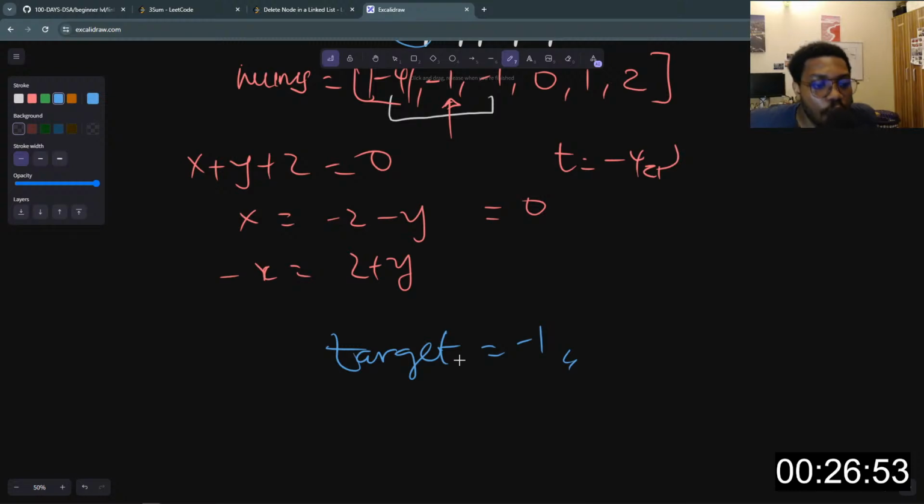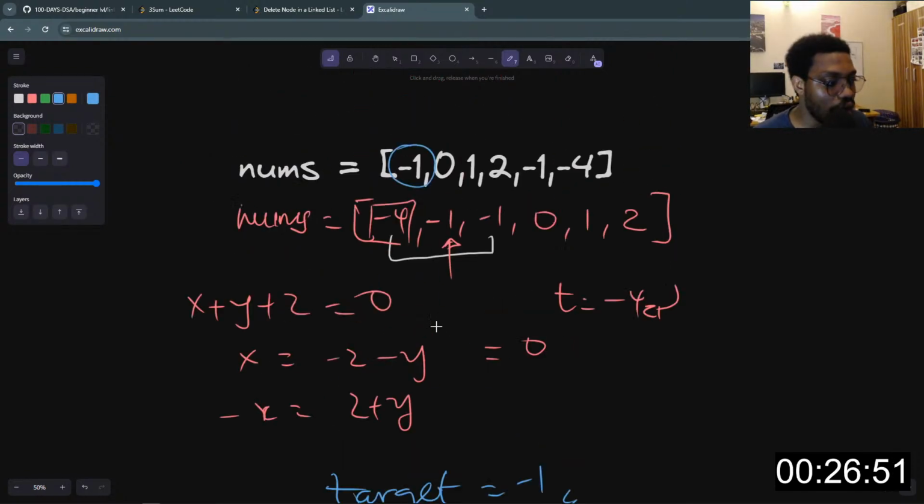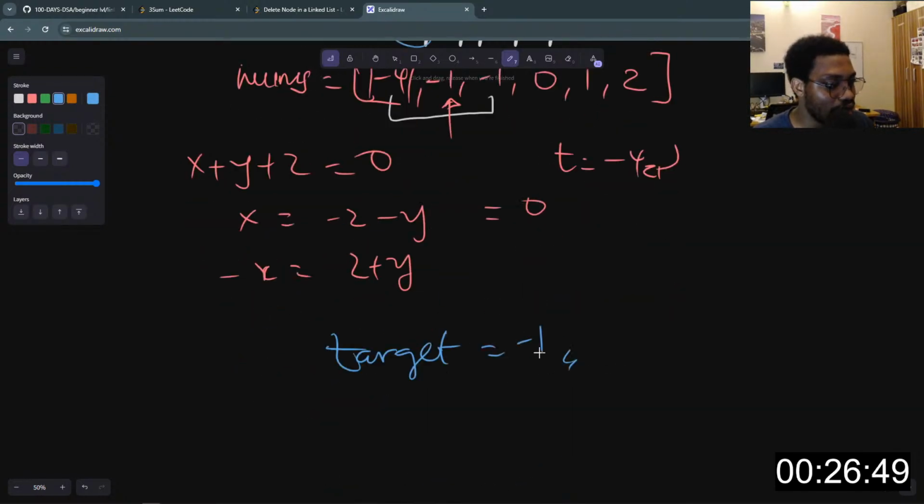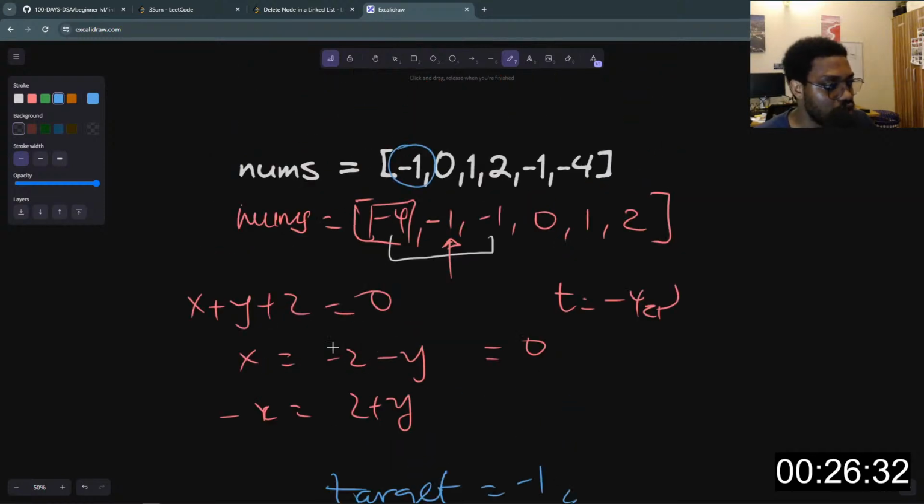But that is really not going to happen, because target is negative already, and we want negative of target, which is going to be positive. And for us to get two values at the same time, there are two ways we could do that. We could either use two pointers and put these pointers at the end of the sorted array, and at this position here, or here.